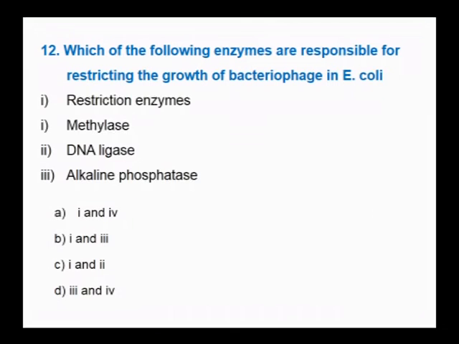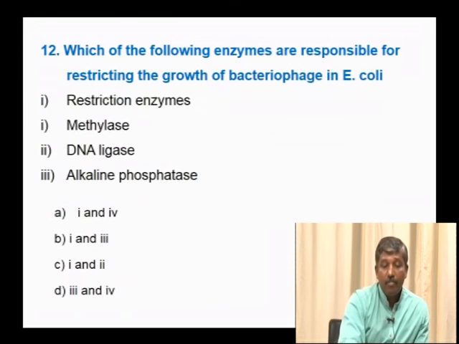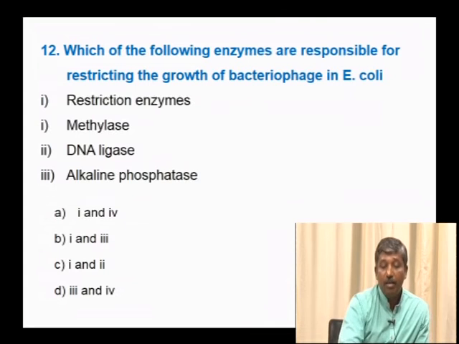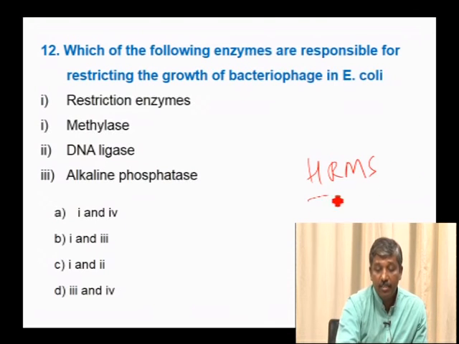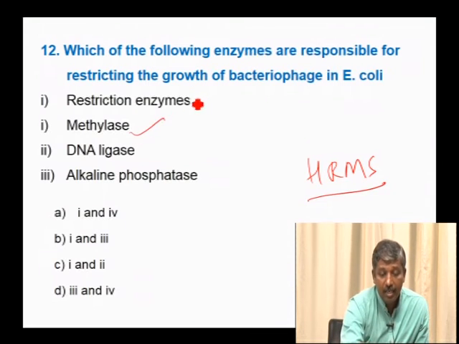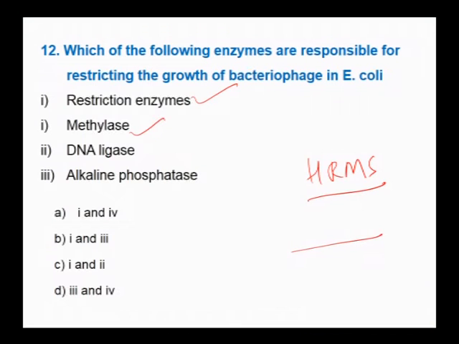Which of the following enzymes are responsible for restricting the growth of bacteriophage in E. coli? It is a mechanism by which bacteria resist the growth of viruses. By two enzymes, we call it the host restriction modification system. For that it requires the enzyme methylase and restriction enzyme. Methylase adds the methyl group to the bacterial DNA to protect it from restriction enzyme, and restriction enzyme cuts the non-methylated region.